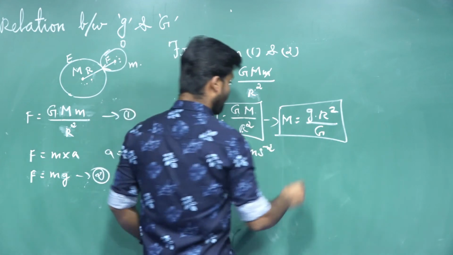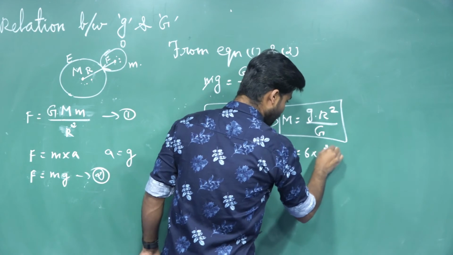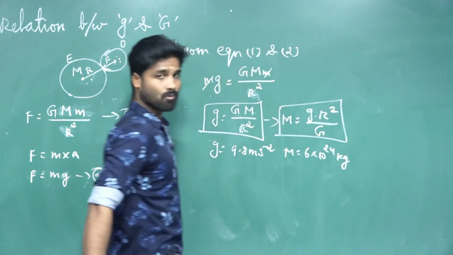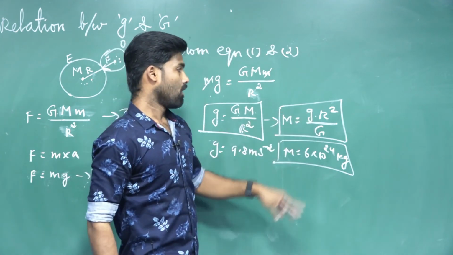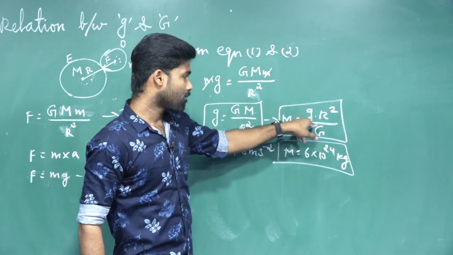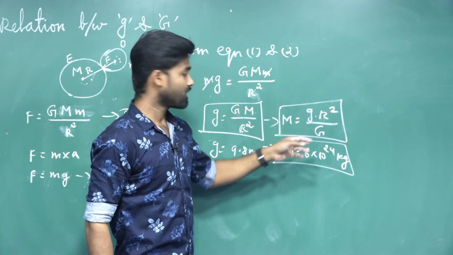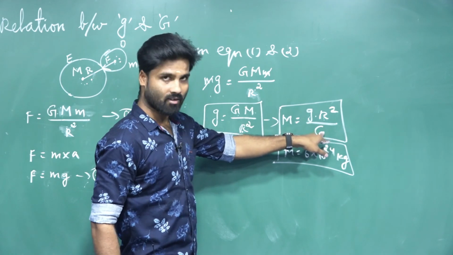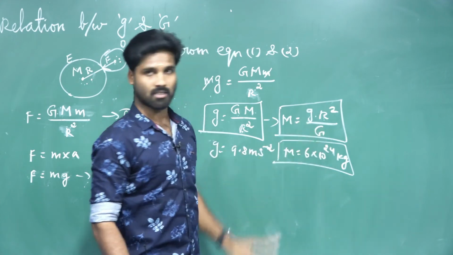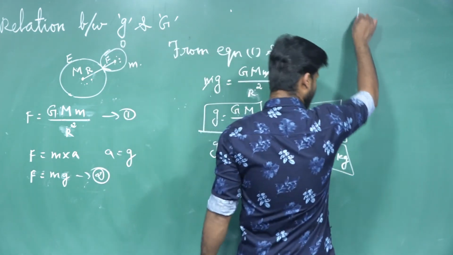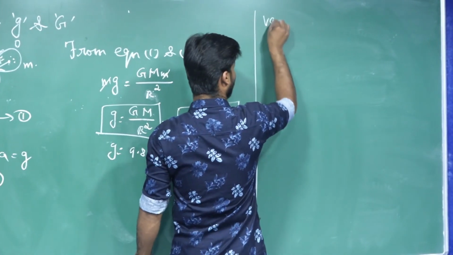Approximately, the mass of the earth is 6 into 10 to the power of 24 kilograms. The value of g is 9.8. The radius of the earth is 6,400 kilometers, and G is 6.674 into 10 to the power of minus 11. Substitute these values in the formula and you can get the value. Next we are going to discuss the topic: variation of the acceleration due to gravity.